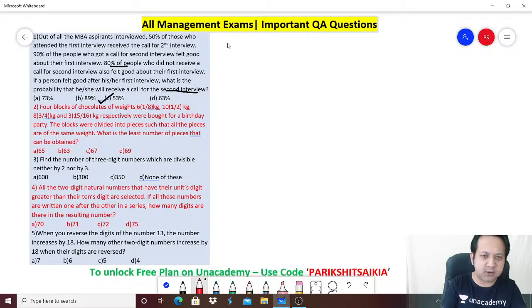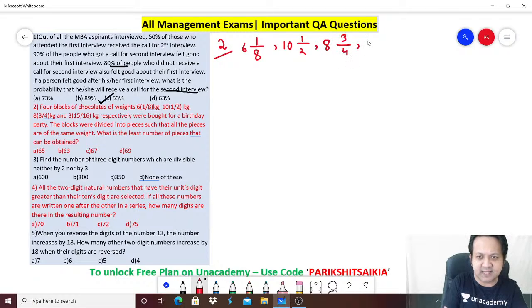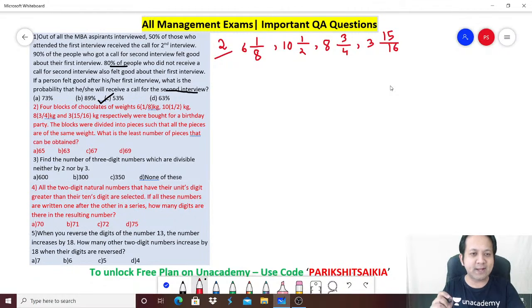So you have been given 4 blocks of chocolates of weights 6 1 by 8 kg, 10 1 by 2 kg, 8 3 by 4 kgs, 3 15 by 16 kgs, respectively, which were bought for a birthday party. The blocks were divided into pieces such that all the pieces are of the same weight. What is the least number of pieces that can be obtained?